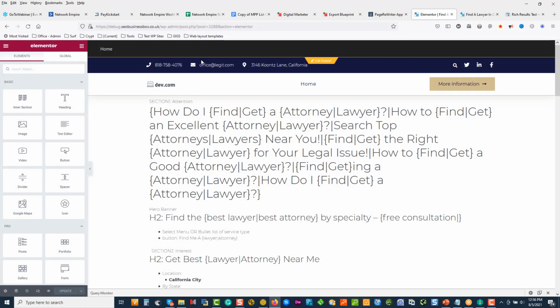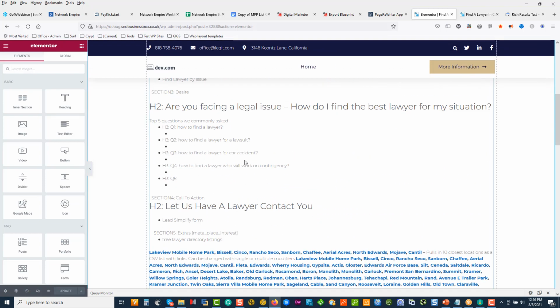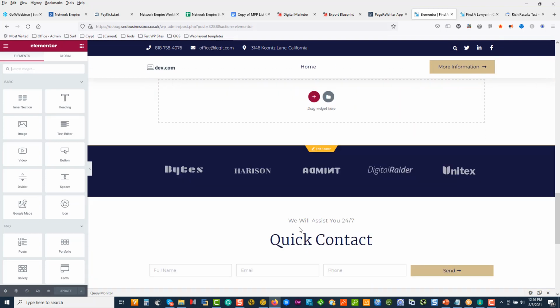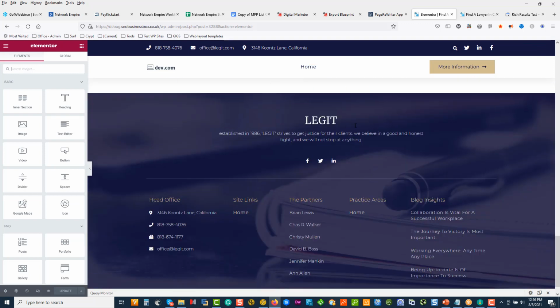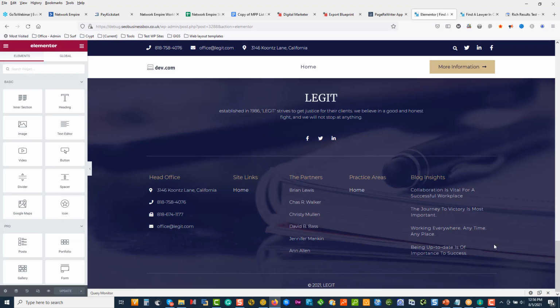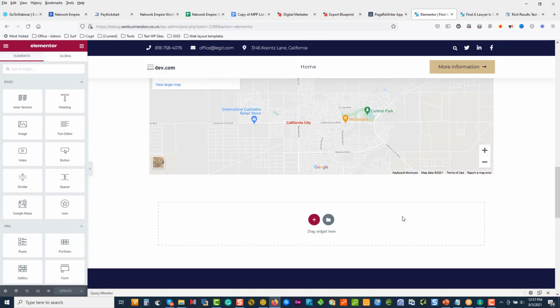And premium advertising space, social accounts if we create any for this website. If people want to join and add their directory using lead simplifier, our homepage, obviously the logo, we'll make that whatever. And there's our content template, all prepped and ready. Okay, so we can delete things that we don't need. Quick contact, we'll keep that. Legit. We can change all these. So there we go. That's pretty nice.